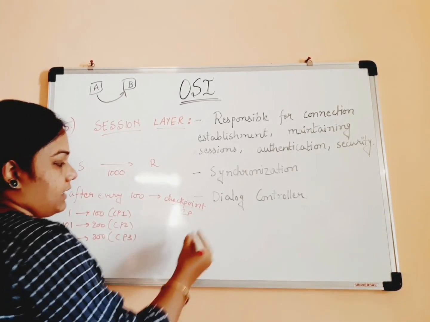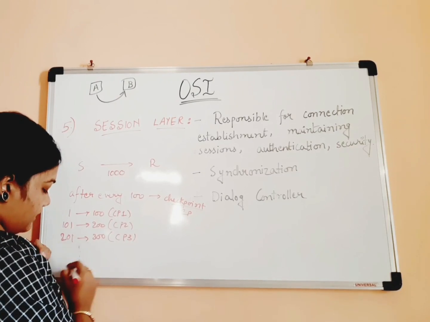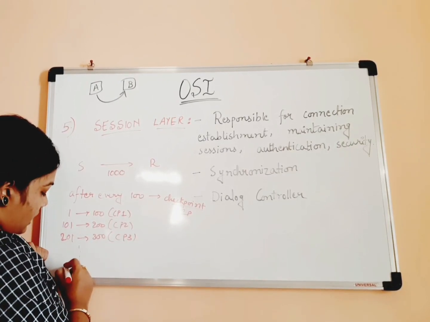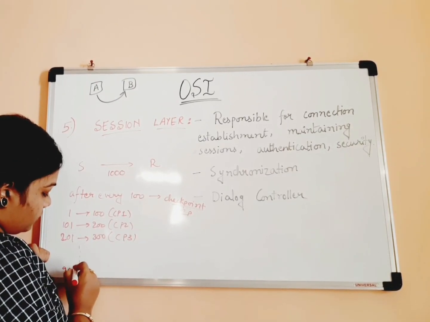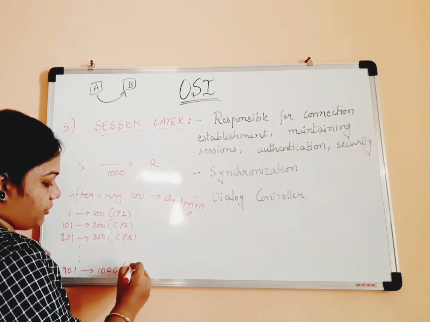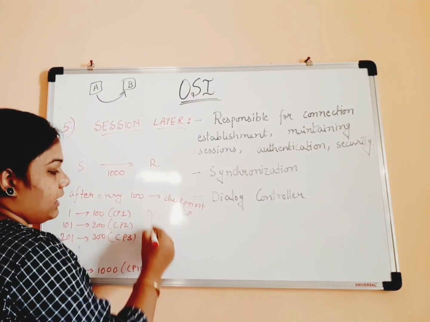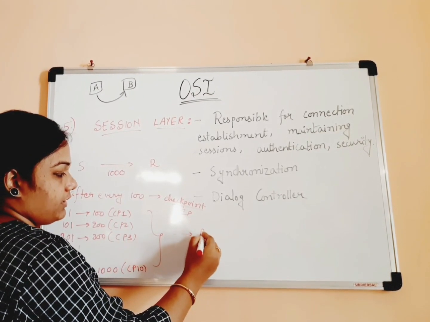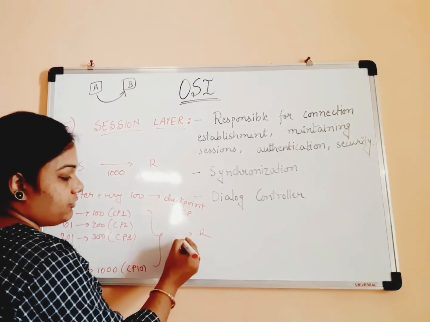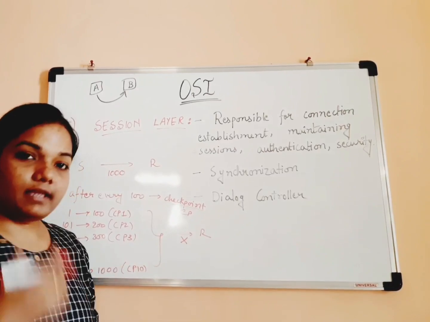In this way the sender is transferring up to 901 to 1000, checkpoint 10. All this data is supposed to be sent to the receiver, but what happens if in between there is an error.